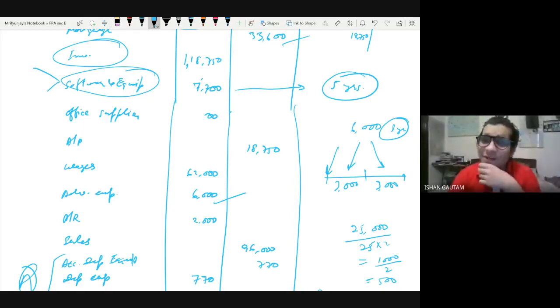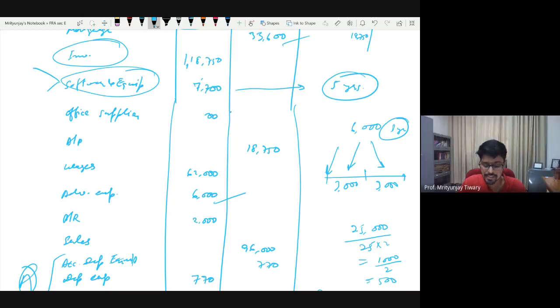There's an element of ambiguity, because the amount that we considered as negligible, this amount is almost more than 200% of it. So I don't think we can apply materiality here. By this amount, he is considering 6,000. So once again, remember, when you are applying the concept of materiality, you apply it to the total number. You don't apply it to the pieces. For example, if somebody wants to look at this, oh, only 3,000, 2,700, it looks very close to 2,700, then go ahead and apply materiality here. No, that would be an incorrect thing to do.